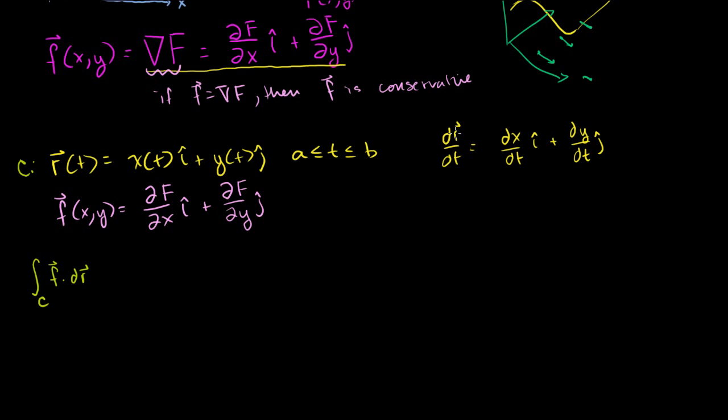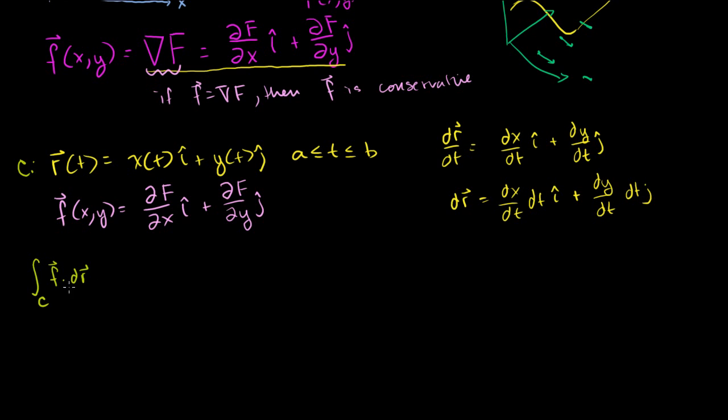That's what dr/dt is. So if we want to figure out the differential dr, if we want to play with differentials in this way, multiply both sides times dt. I'll distribute it: dx/dt times dt i plus dy/dt times dt j.